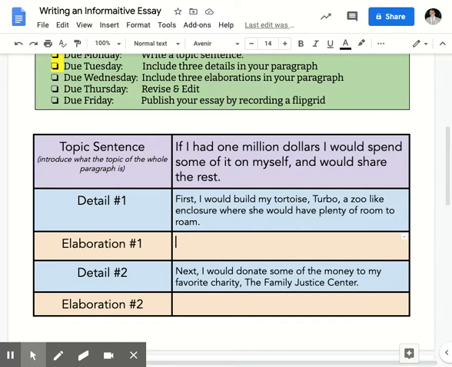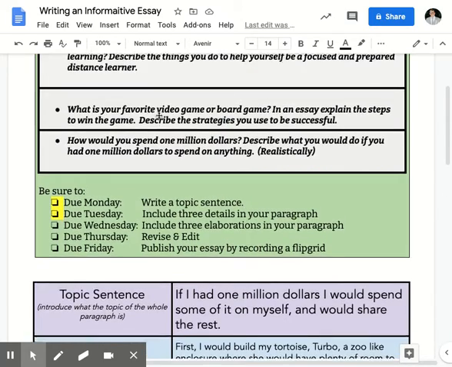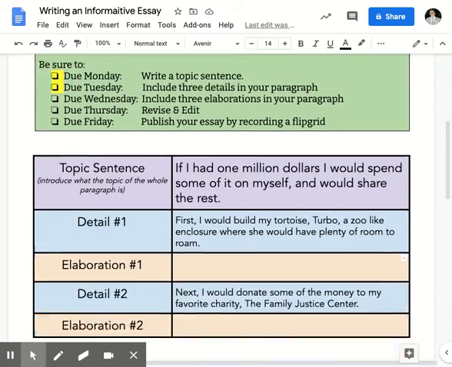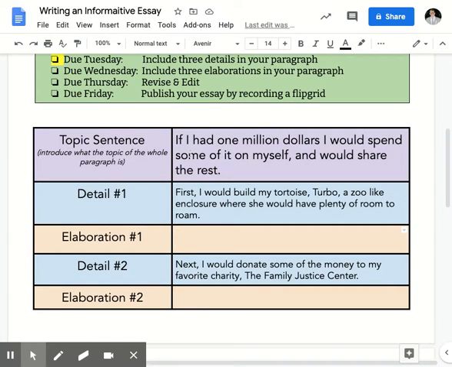So, as a reminder, we are currently working on the $1,000,000 prompt. How would you spend $1,000,000? As a review, our topic sentence is: if I had $1,000,000, I would spend some of it on myself and would share the rest. And the first detail we have is: first, I would build my tortoise, Turbo, a zoo-like enclosure where she would have plenty of room to roam.